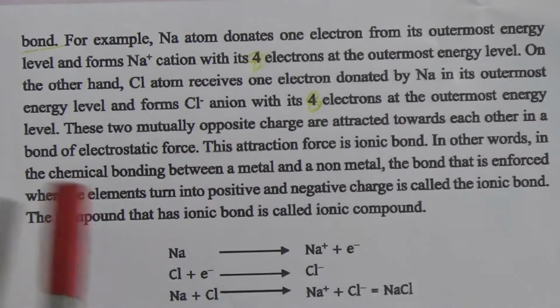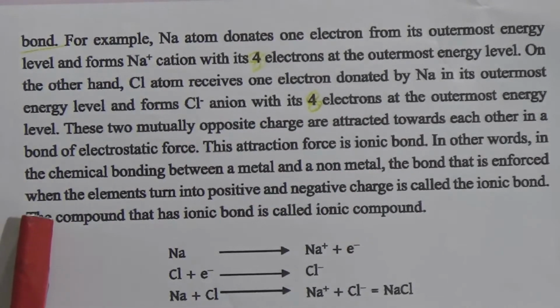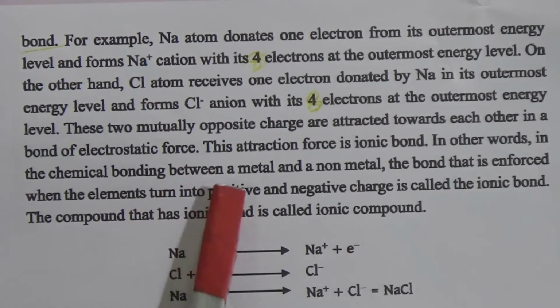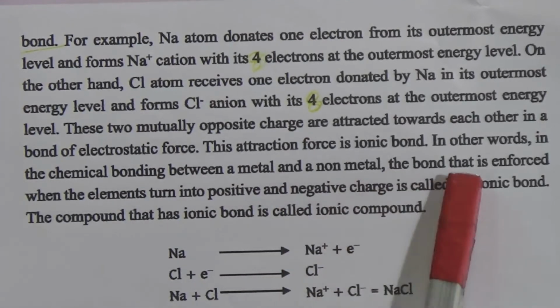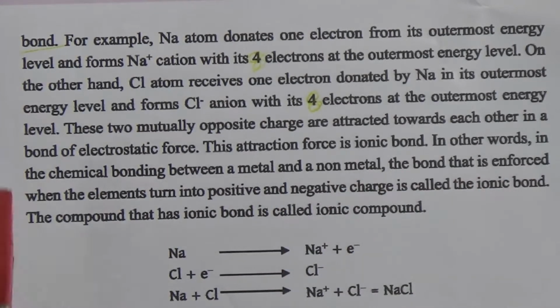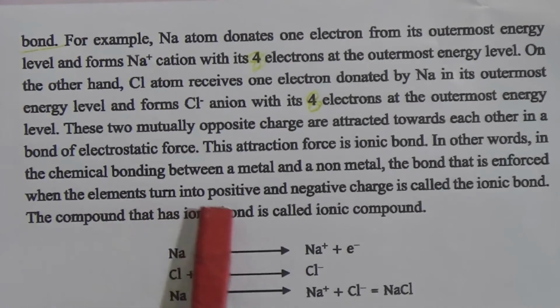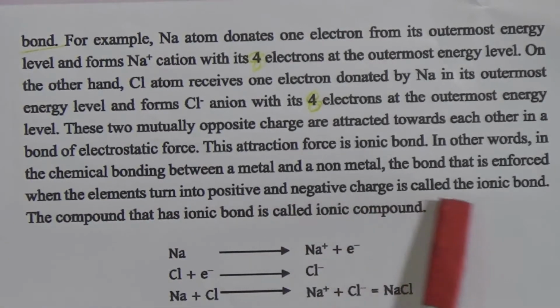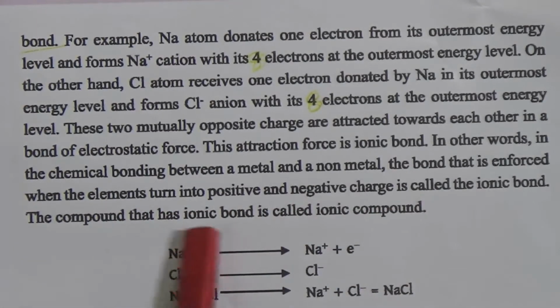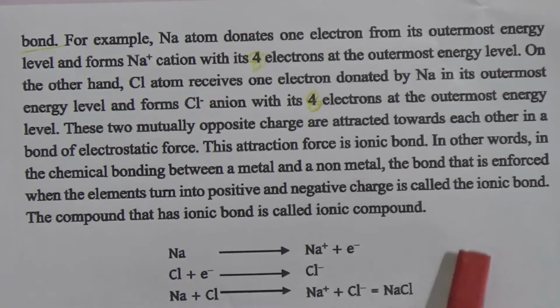In other words, in the chemical bonding between a metal and a non-metal, the bond that is enforced when the elements turn into positive and negative charges is called an ionic bond. The compound that has an ionic bond is called an ionic compound.